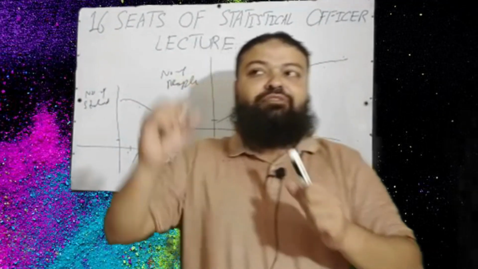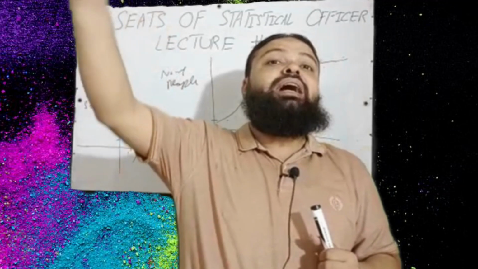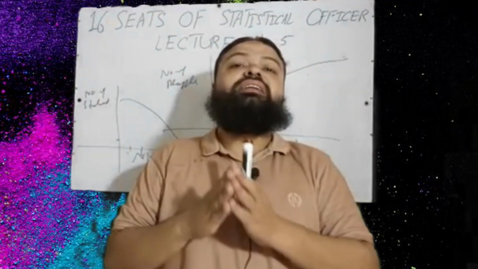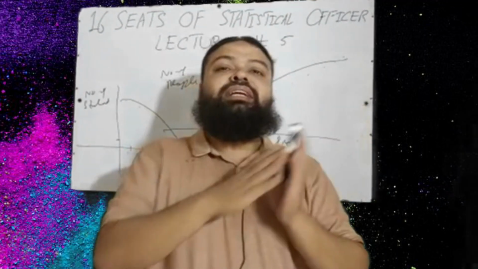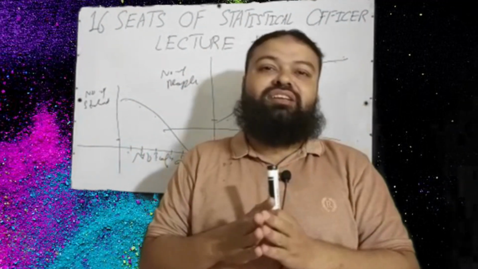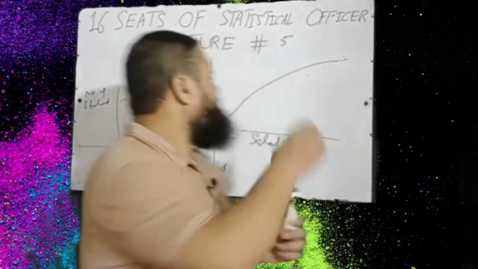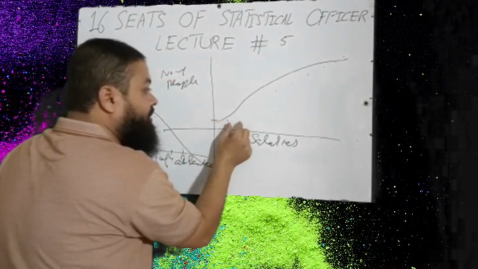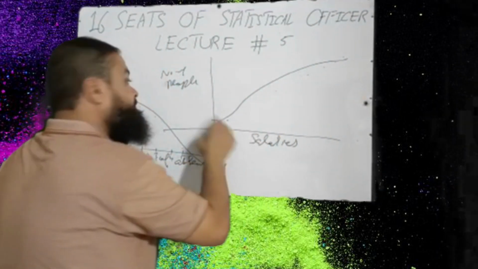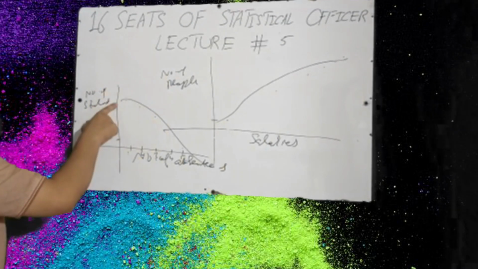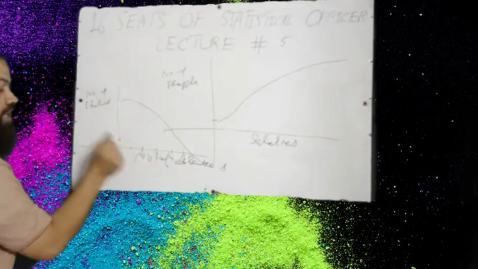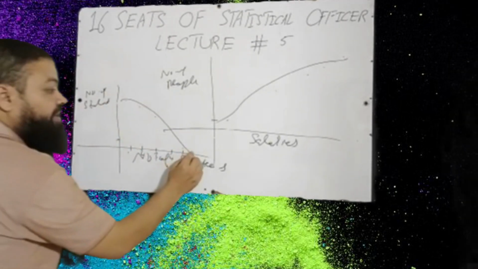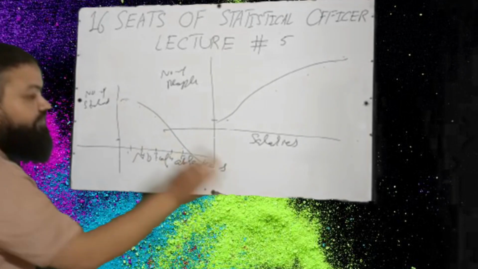What did you learn? If the maximum number of people have a high number of things, you can say that will be negatively skewed. In that question, the number of employees is given, and the maximum number of employees have maximum salaries, and a few people have small salaries. That will be negatively skewed. And in that question, the maximum number of students have a little number of 1 or 2 absentees, and a few students have maximum absentees. That will be positively skewed.